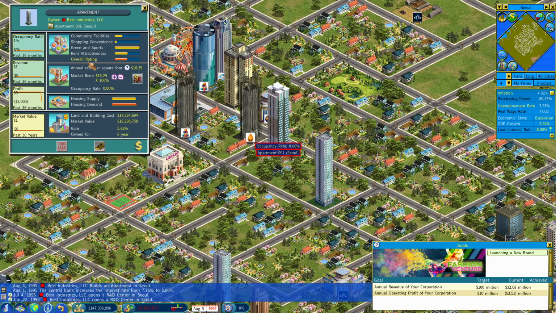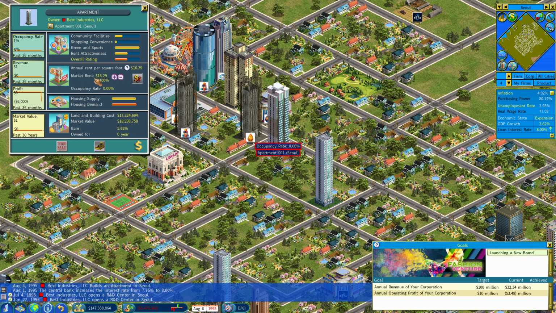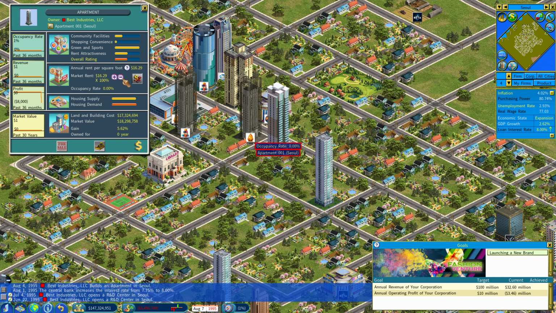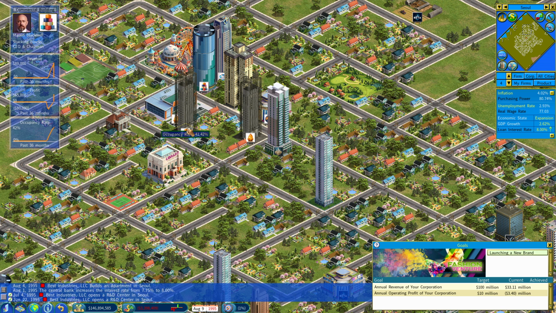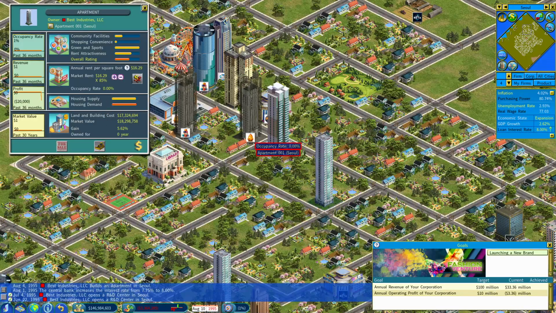So what can we do here? Demolish it, sell it, look at its report. I thought we could set the rent though. Oh yeah, market rent. Annual rent per square foot, 100% market rate. So let's knock this down. Let's say 85. Hopefully, because demand is high. That's what I want to see. Everything's high, so while demand is still outpacing supply, we should be in good shape.